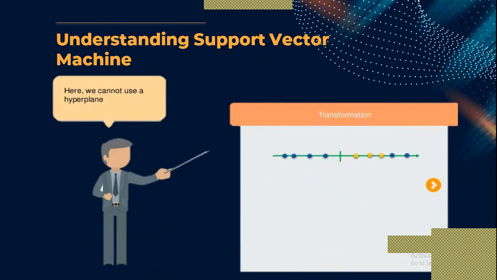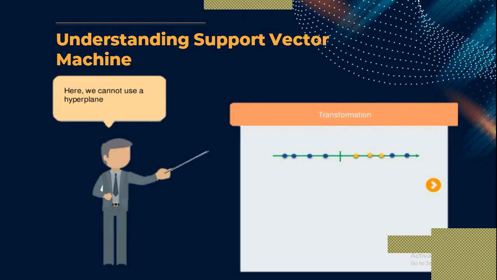Now in this case, we cannot use the hyperplane. So there is a different methodology we have to apply, because every problem has a different solution. You cannot use the same solution for a different problem. In the previous example, we used the concept called a hyperplane. But if you use the concept of a hyperplane to solve this problem, it will not work.